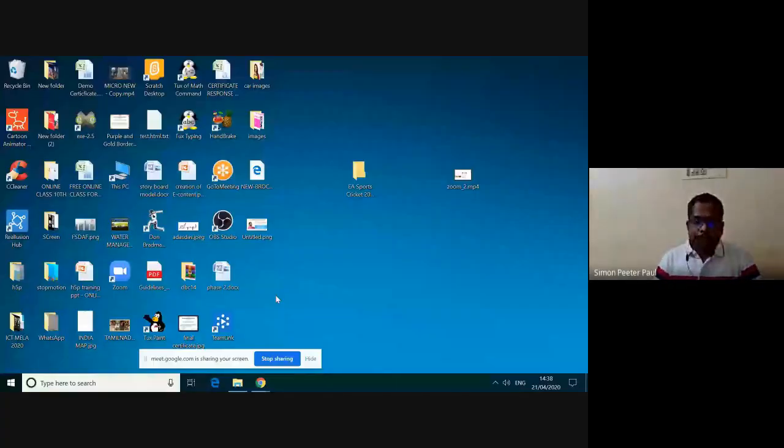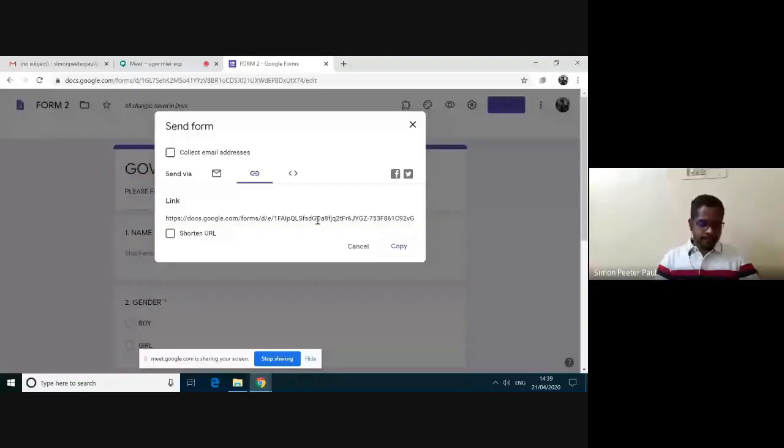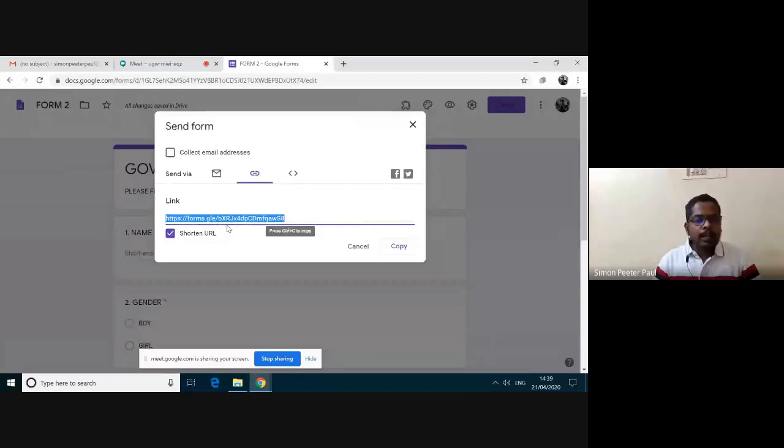Here the send button is given. I'm clicking this send button, and then I'm going for the second option, the link option. The link is very big, but I can reduce the link size by ticking this checkbox. Now the URL is small. Now I am copying this URL by clicking this copy button.